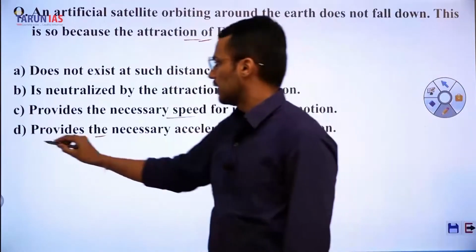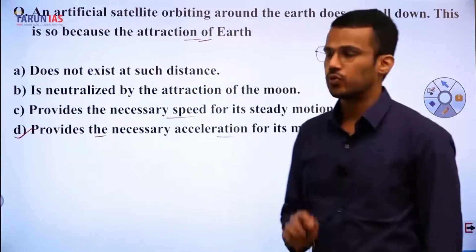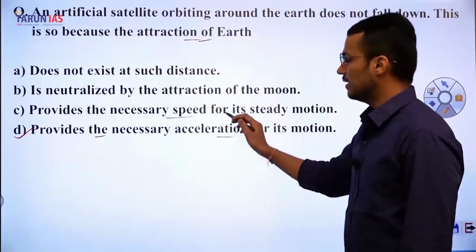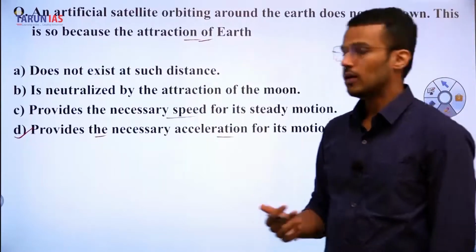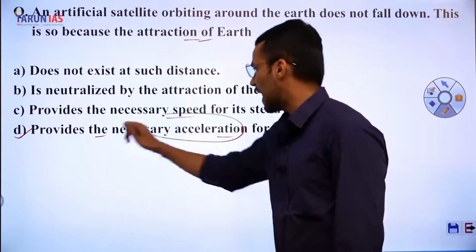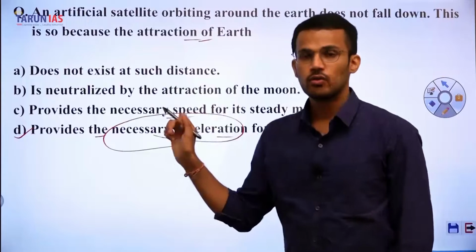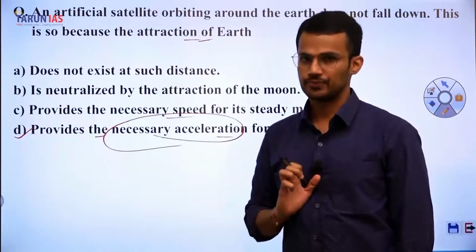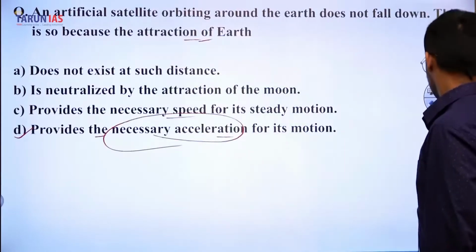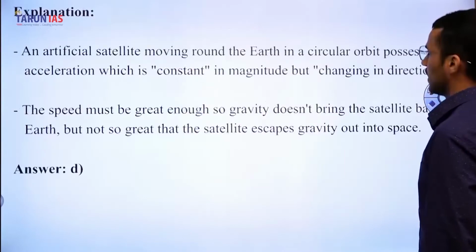So the correct option for this is D, because it is the gravitational pull of the Earth which will provide the necessary acceleration for that satellite to remain in the orbit. Let us discuss this.